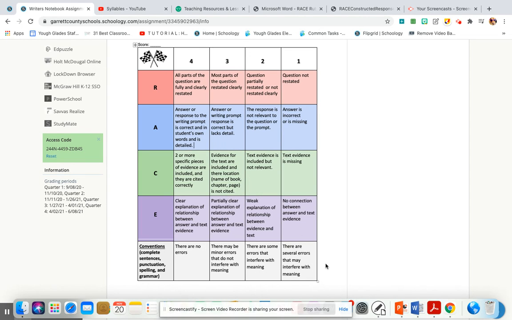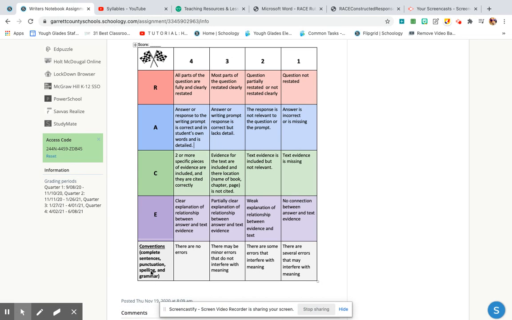Now, I will be listening for your grammar, and I will be able to tell whether or not they are complete sentences and what kind of punctuation you're using in your audio or video. I am not focusing on spelling, but I still want you to use your best guess spelling. But just know that's not going to be a main thing that I'm looking for in this part that says conventions, okay? So make sure your sentences are complete and clear, and it sounds like the way you talk, like your everyday language.